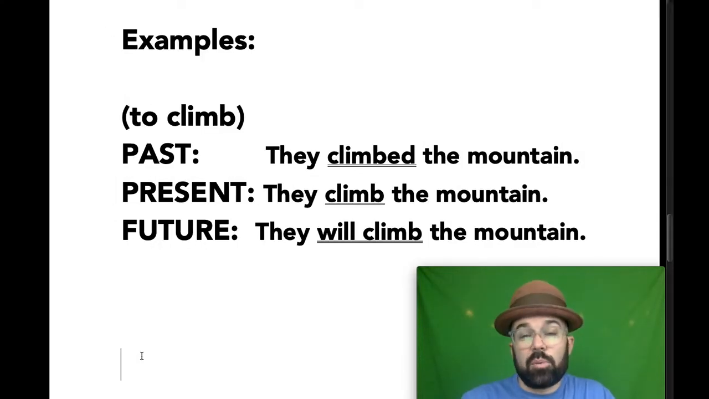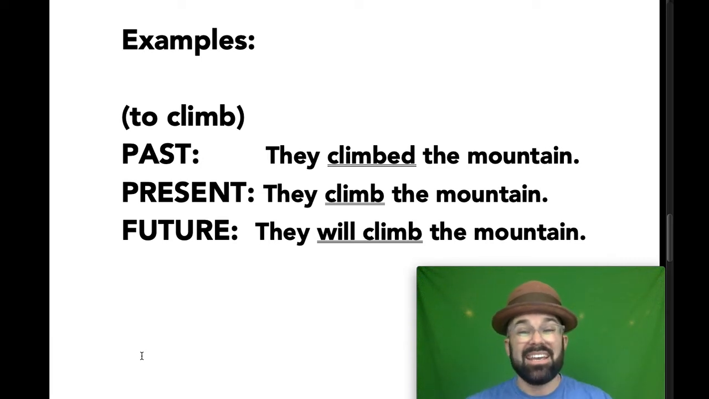For the first example, we're going to use the verb to climb. To climb is the infinitive verb, but we change it to agree with the subject and we change it to put it in a particular tense. The past tense would be they climbed the mountain. It's a regular past tense, so we just add an ed to the end of it. It happened already. They already climbed the mountain.